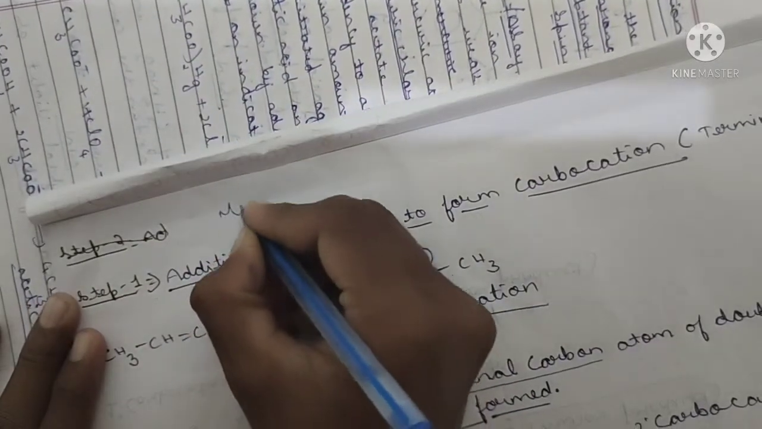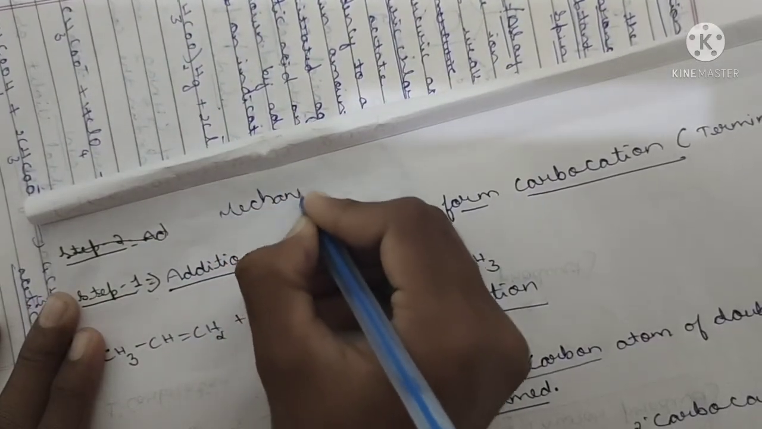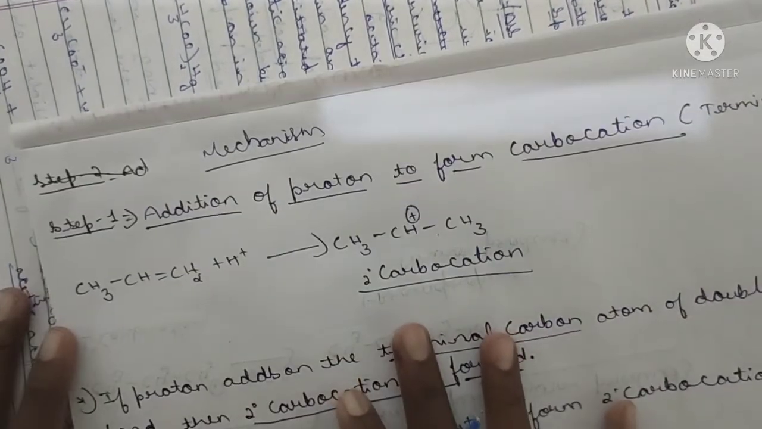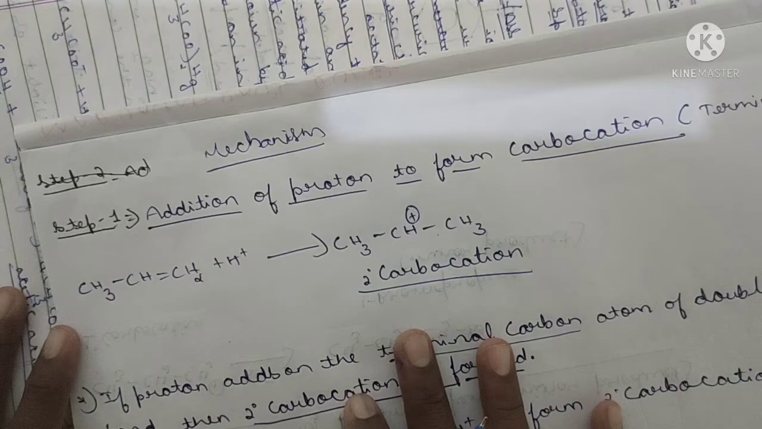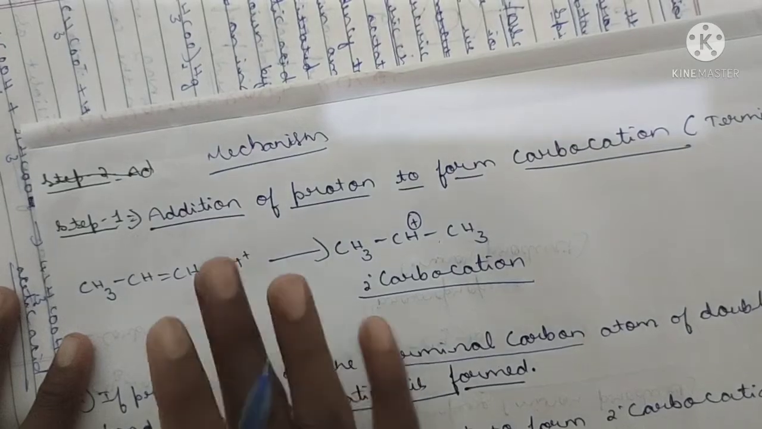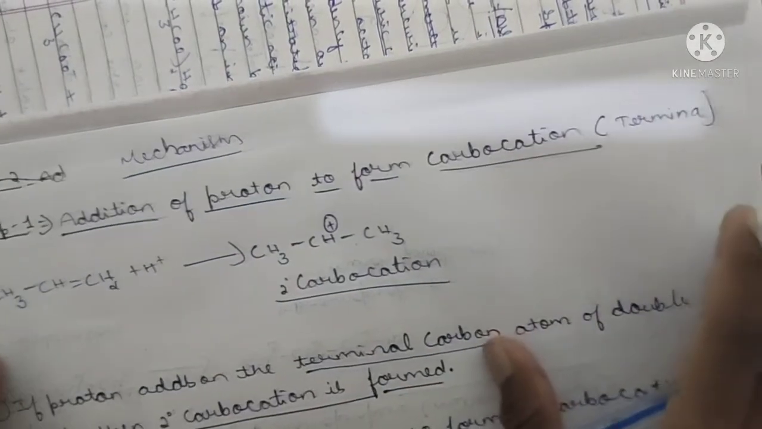Simple mechanism, my dear brothers and sisters. Okay, here see the mechanism. Let's discuss it in 4 steps. 2 steps are enough, but if you want to understand in detail, 4 steps are necessary. The first one is addition of a proton to form a carbocation.